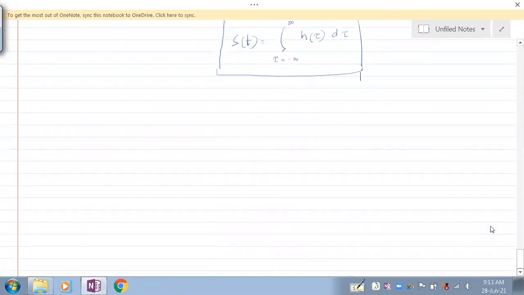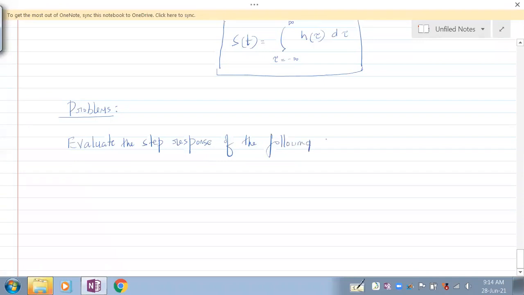Everybody take the heading as problems. They are asking us to evaluate the step response of the following systems.